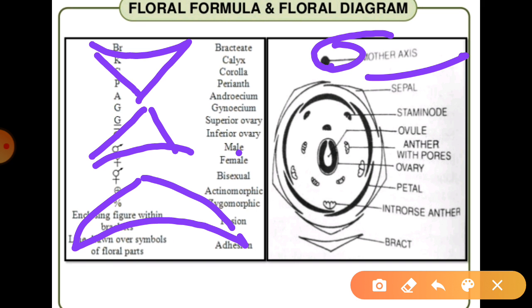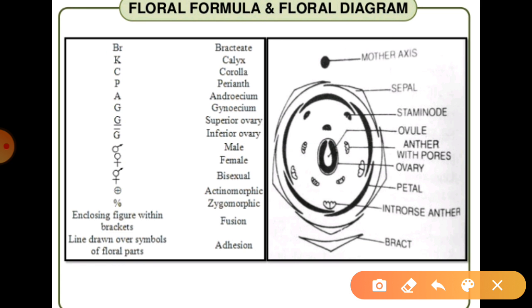And if the diagram is like this, simply round shape, this is known as the corolla or the petals, right? And if another diagram is found like this, in that particular condition we can say they are the stamens.